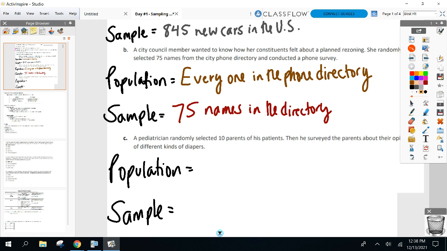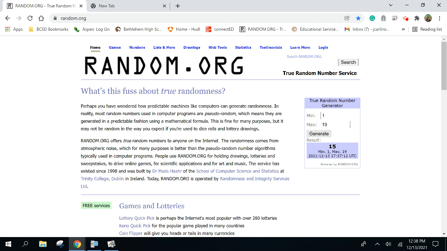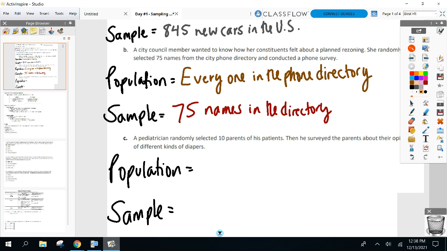All right, how about the population here? Overall, the big group we're studying. So all the patients? Not the patients here. Be careful. I don't want the patients. I want their parents. Yes, parents. All the pediatricians. So we say patients, parents here. A lot of P's.